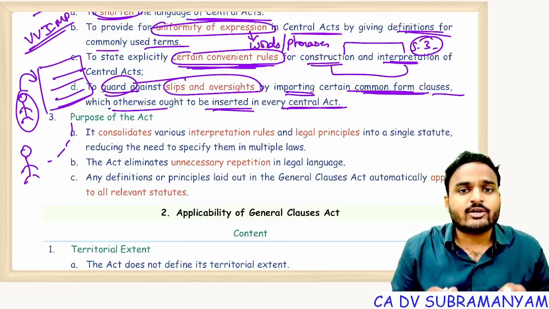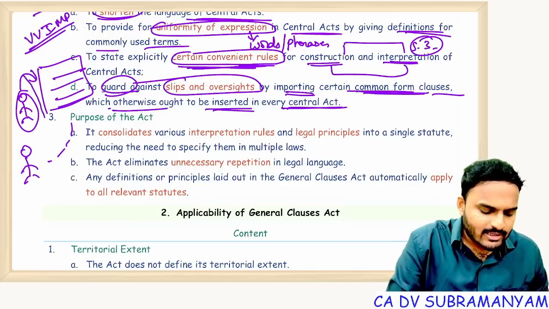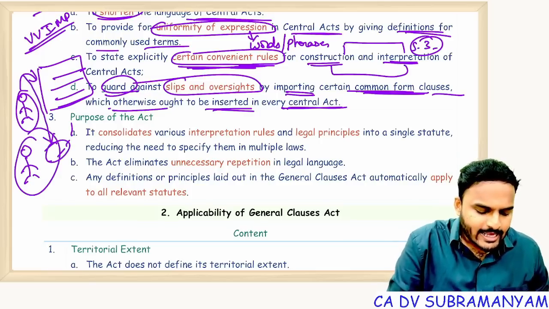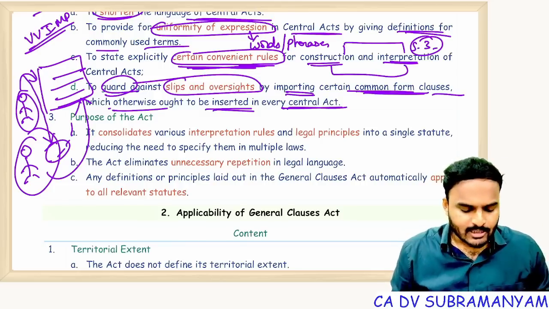It provides convenient rules for interpretation and construction. What it tells, so what might be the intent of the legislature while drafting the law? You just follow that intent. Accordingly, derive the meaning, accordingly, apply the meaning. That's it. Purpose of the act.